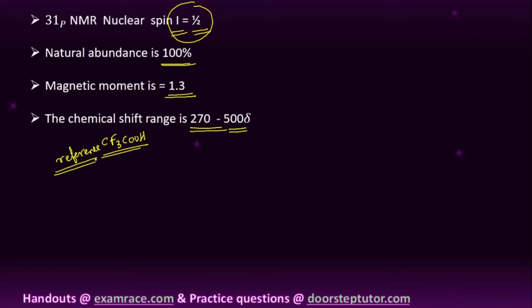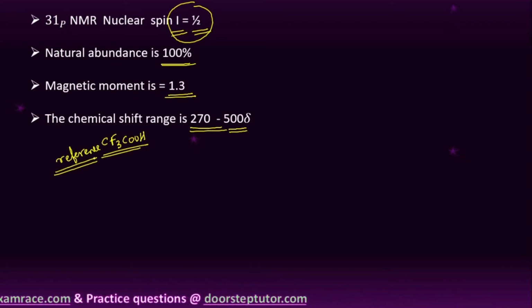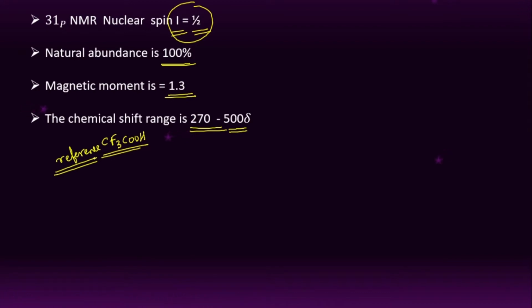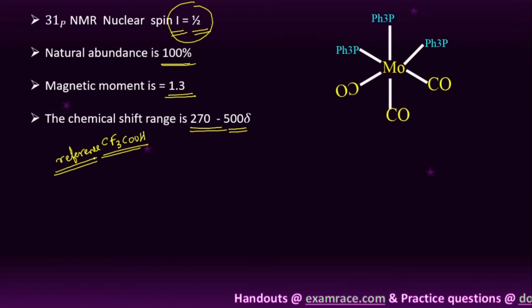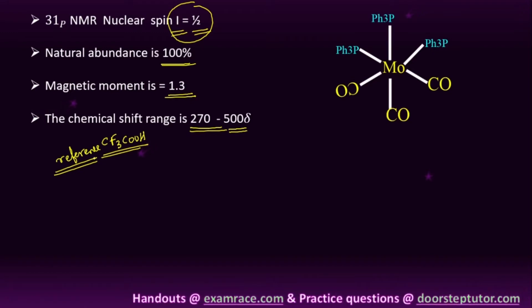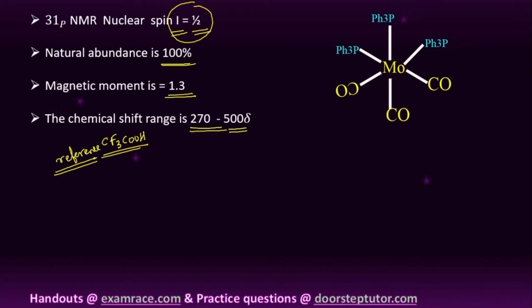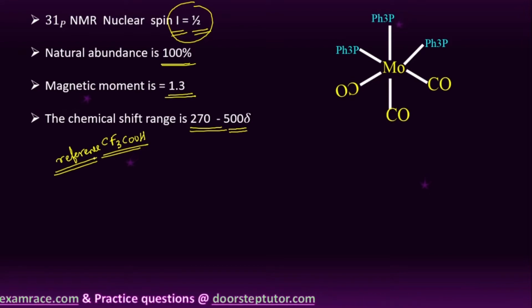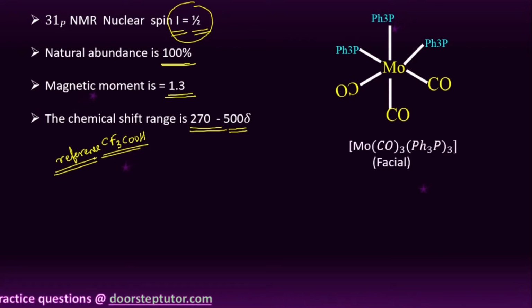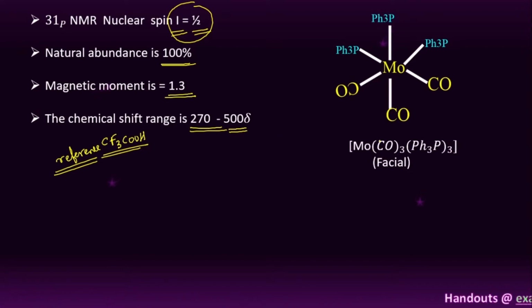Clear, right? So here we have a few examples we will discuss, that is metal complexes. The number of signals possible in these metal complexes we will discuss one by one, students. Clear, students, right? This is triphenyl phosphine taken thrice, Mo(CO) taken thrice. This is a cis, or we can simply call it a facial metal complex. So this is a facial metal complex, students.